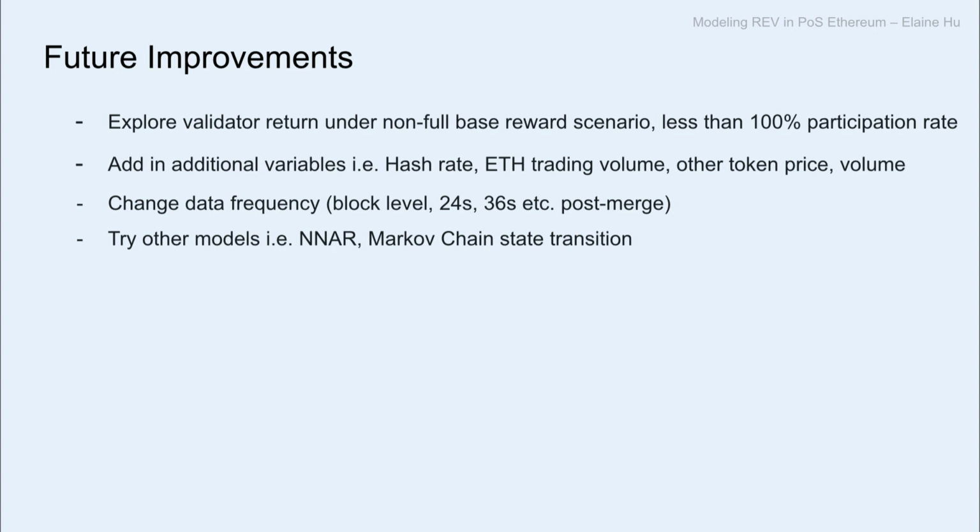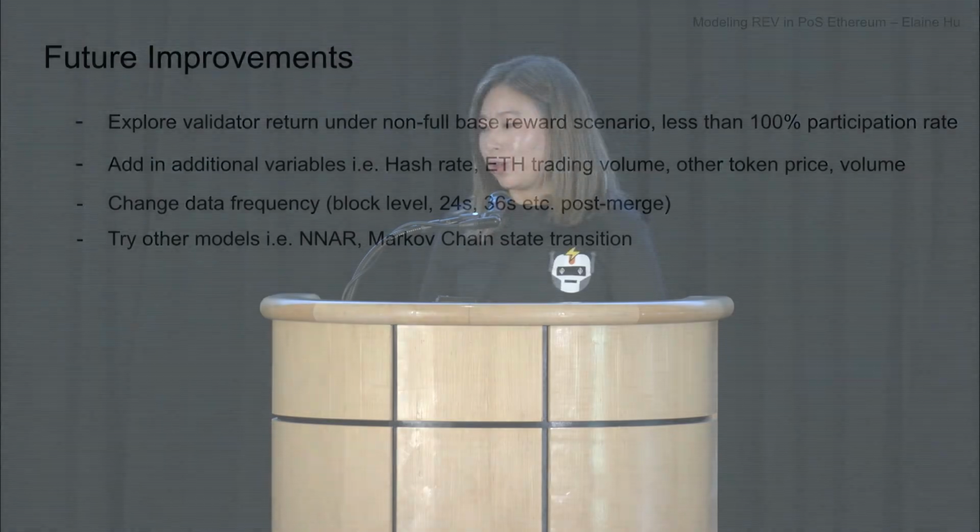You can, of course, change the frequency of the prediction. The model I showed is hourly. You can change that to 12 seconds post-merge, 24, 36, whichever frequency you think might improve the performance. You can also, of course, try other models like the neural network autoregressive model, or also the Markov chain state transition model. So these are a few options to explore.